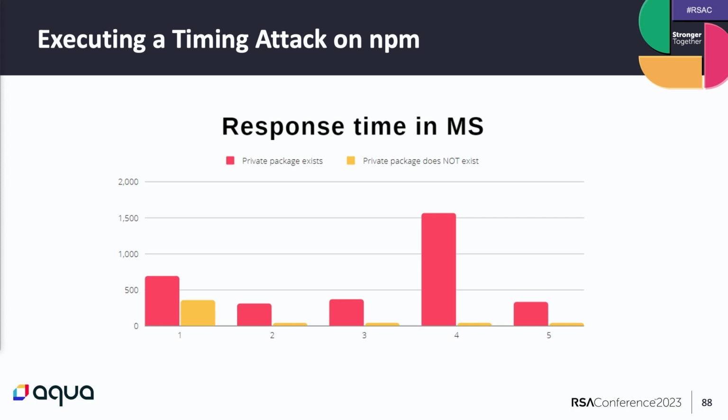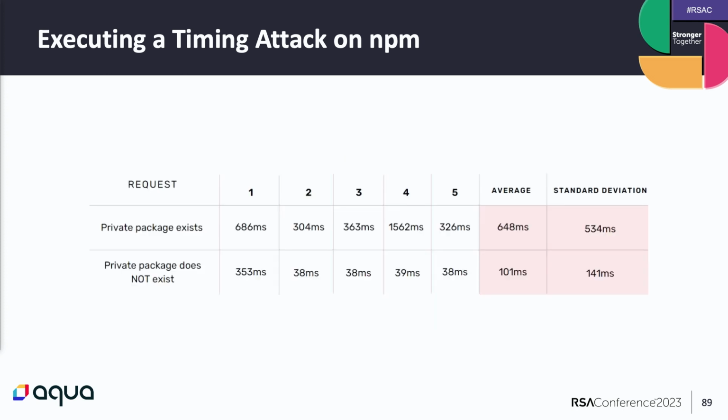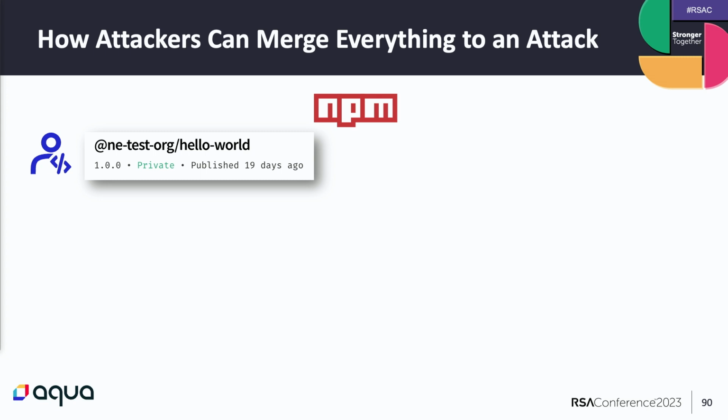And if you want more specific data, we found out that it took the server around 600 milliseconds to respond if the package exists and you try to access it as an anonymous user, and less than 100 milliseconds if the package doesn't exist. So some of you may think, what is the scenario behind this vulnerability?